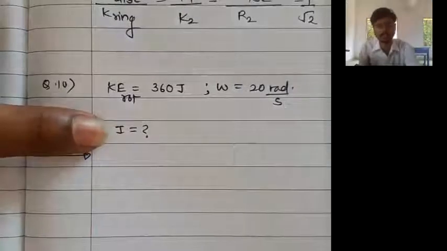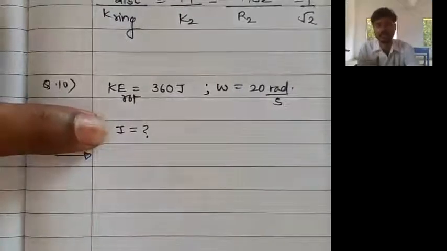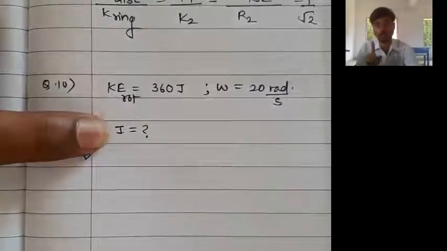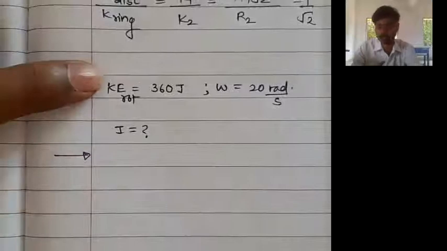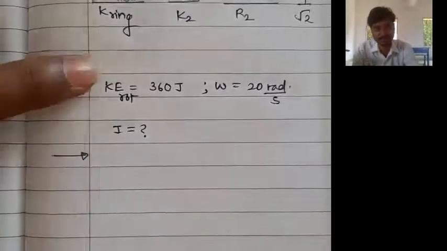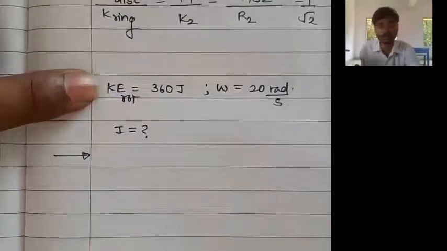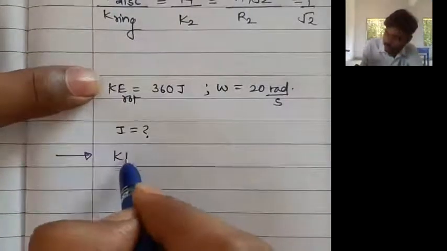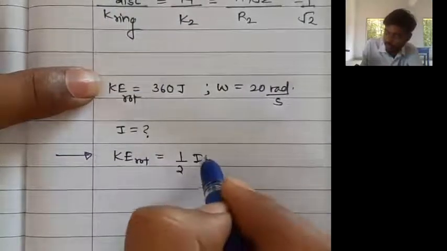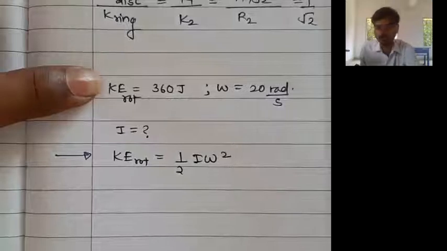In that situation, when you do not have any direct formula for what is being asked, in that situation you should write the formula for the quantity which is given. When there is no formula for what is asked, what to do? Write the formula for what is given. So what is given? Rotational kinetic energy. Sir, for rotational kinetic energy we have the formula 1/2 I omega square. Now you can do the tick marking.